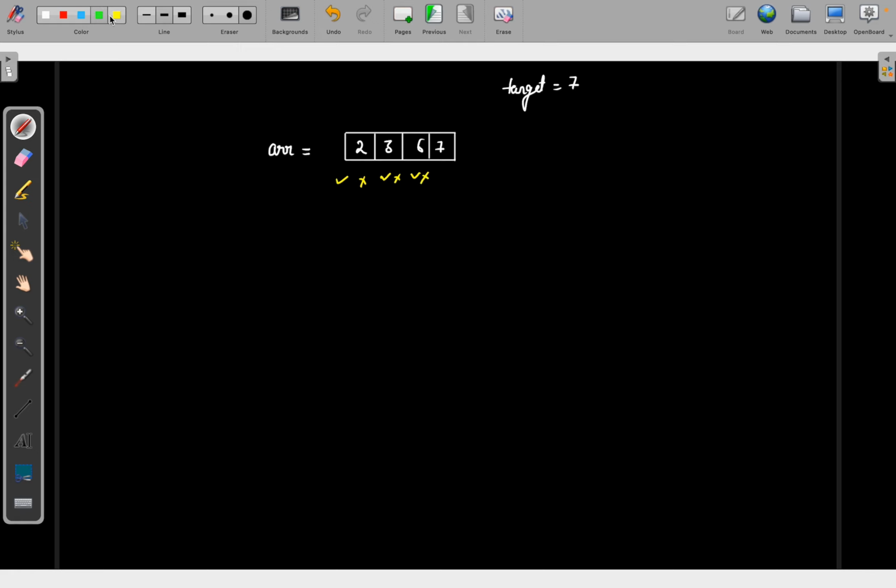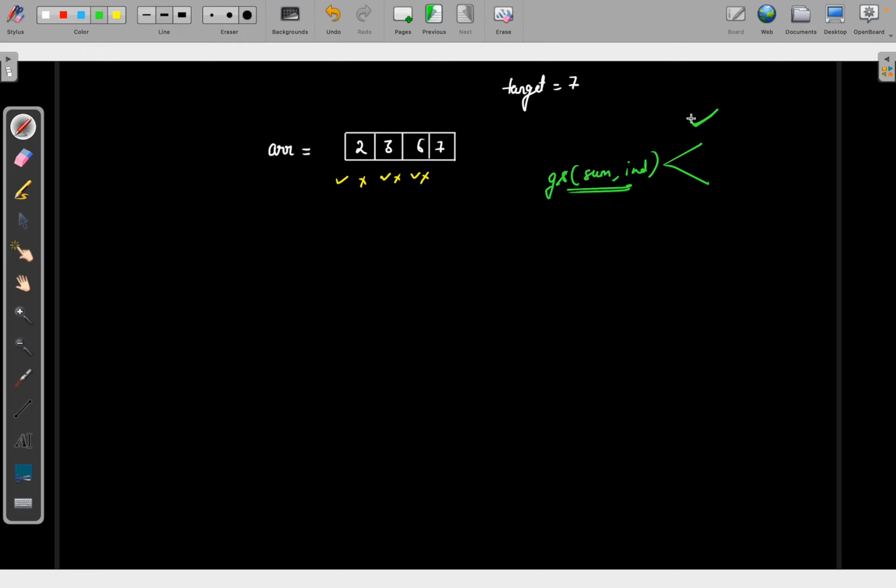How was my function called? If you remember, suppose my function is generate sum, with two values: the sum I am generating and the index.